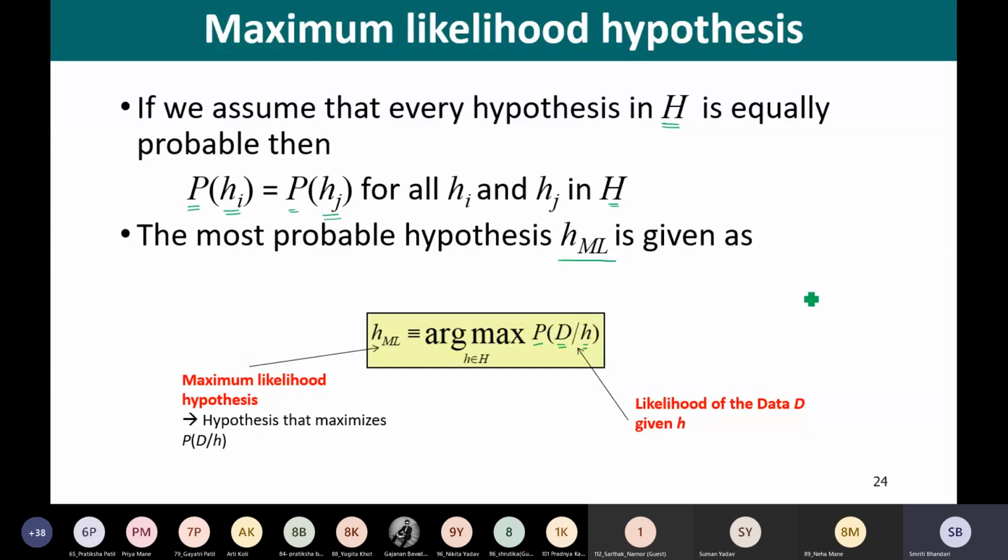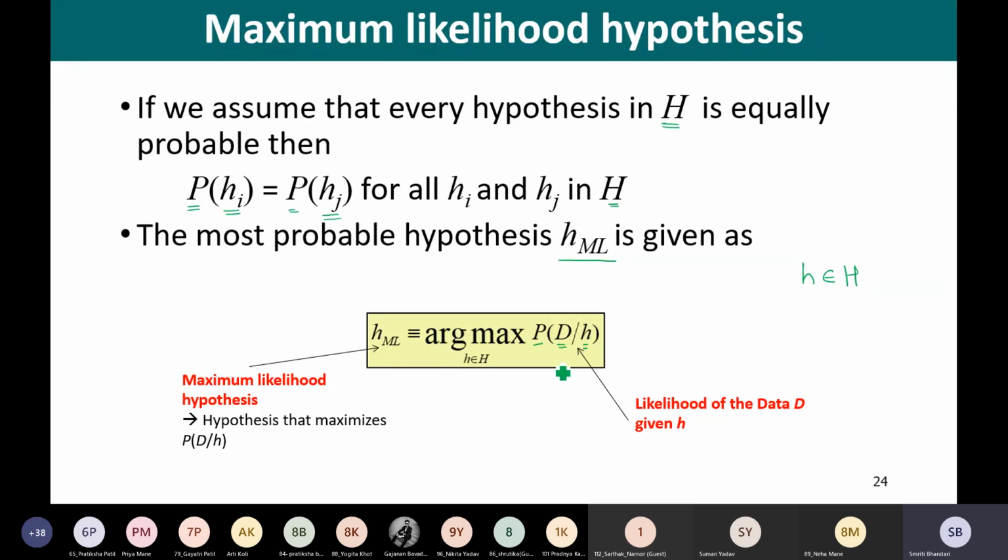So we have many different hypotheses, as I stated, in our hypothesis space capital H. So what we are trying to do is find the hypothesis such that the likelihood of the data D being generated is highest, right?